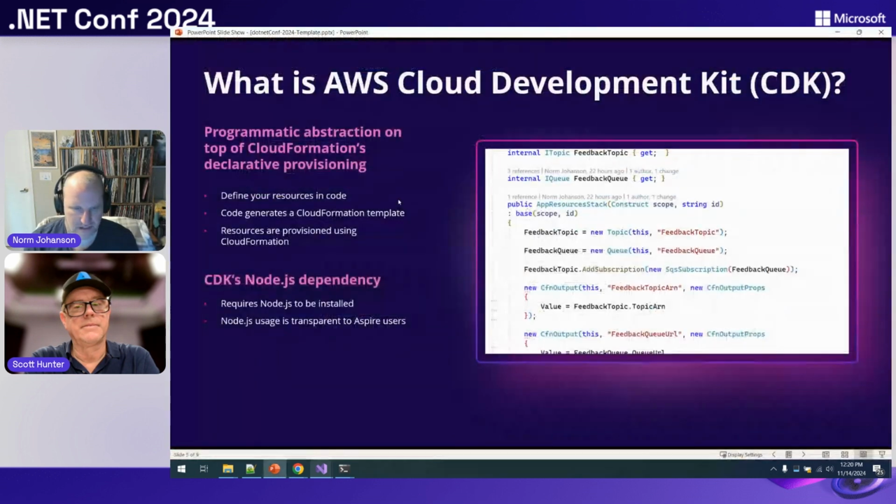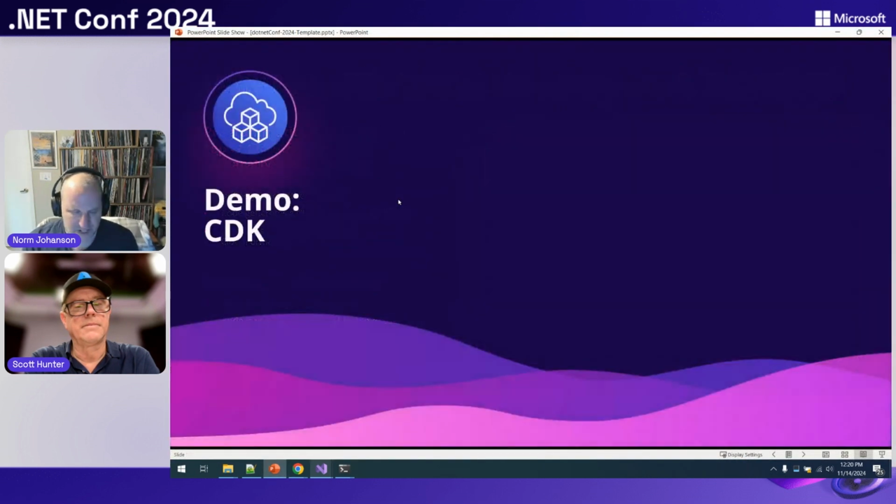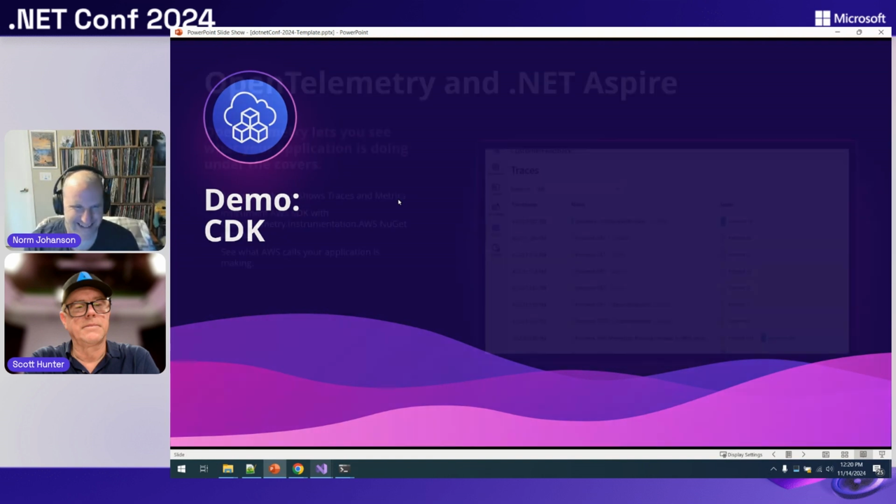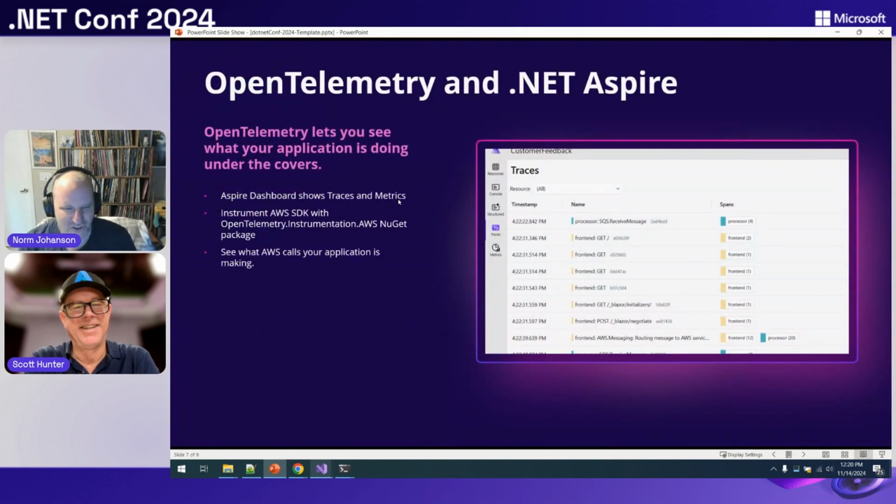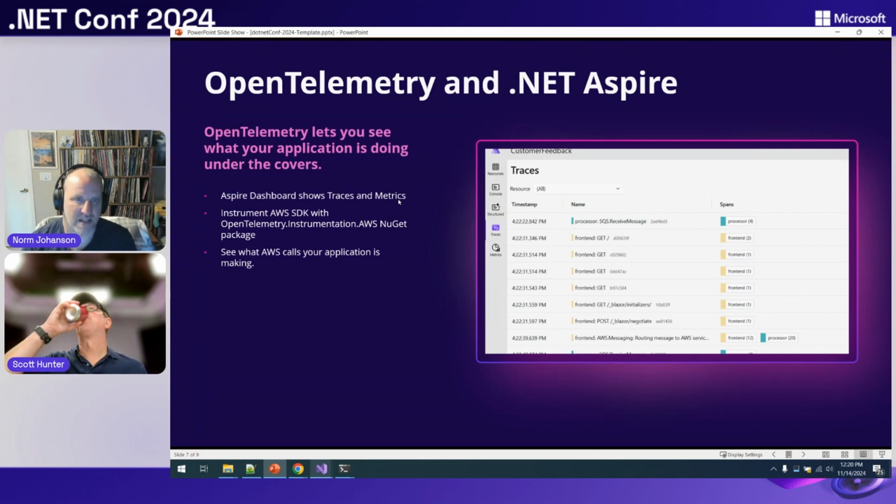All right. So the last thing I wanted to talk about, we're going to demo CDK now. Scott's that. So this isn't so much directly about what AWS is doing with Aspire. I think this is really great what Aspire is doing: bringing OpenTelemetry much easier to us as .NET developers, putting traces and metrics in the dashboard, lowering the bar for everyone to get involved in using this in our applications.